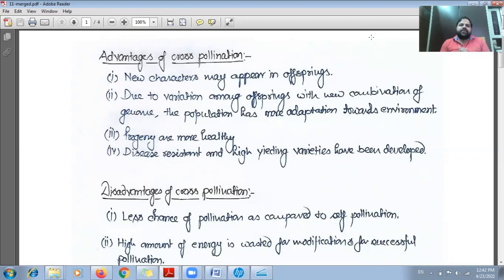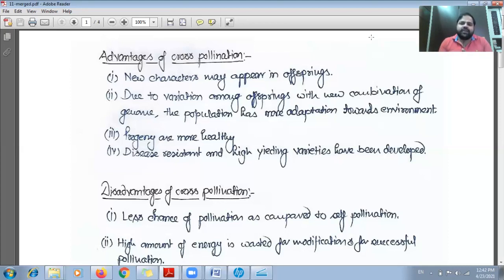In cross pollination, since two different individuals are involved to produce the offspring, there will be variation among the offspring, and in other words, variation among the population. So all the individuals will have different adaptation towards the environment. So the survival of the offspring produced by cross pollination will be much more as compared to self pollinating offspring.